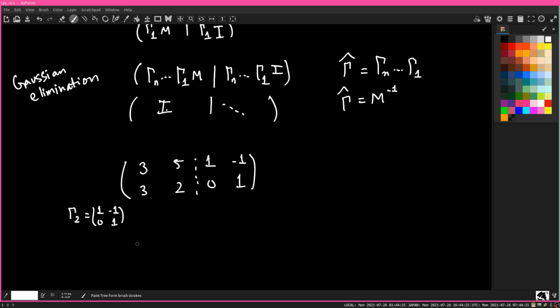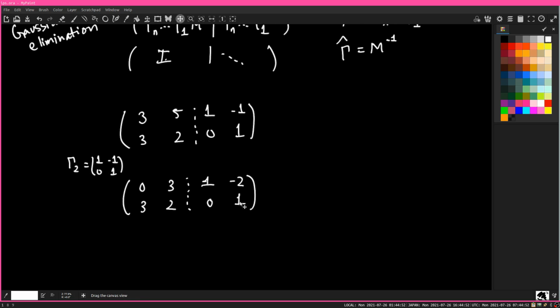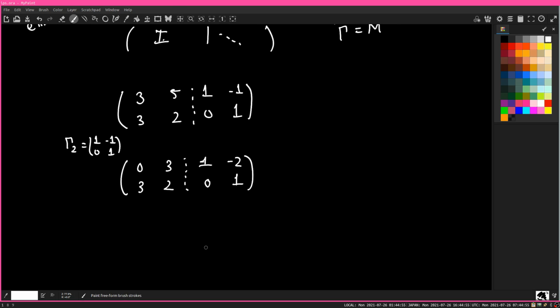Same thing again. So in this case, we're going to get 0, 3, 3, 2, minus, or 1, minus 2, 0, 1. Okay? Now, what we're going to do is we're going to take the second equation and multiply it by 3 over 2, correct? That was what we did before.